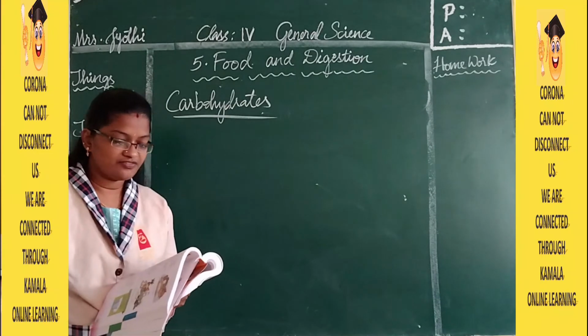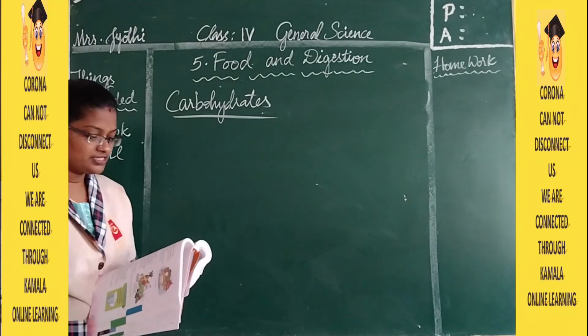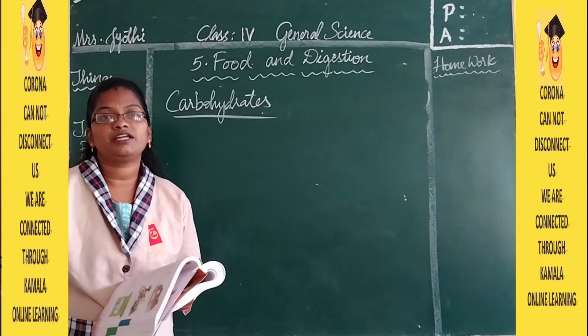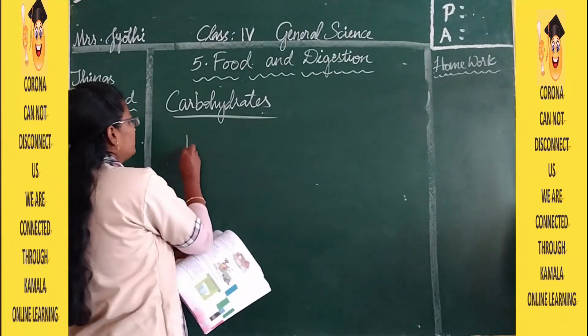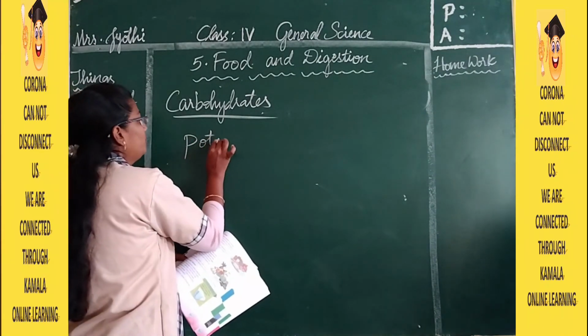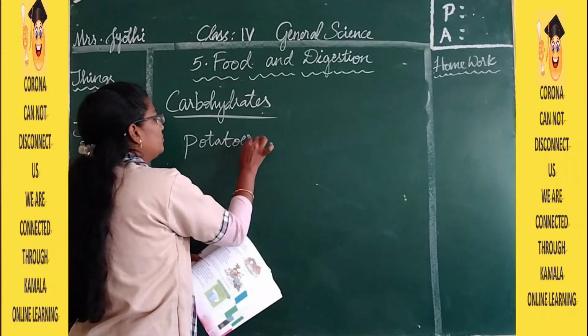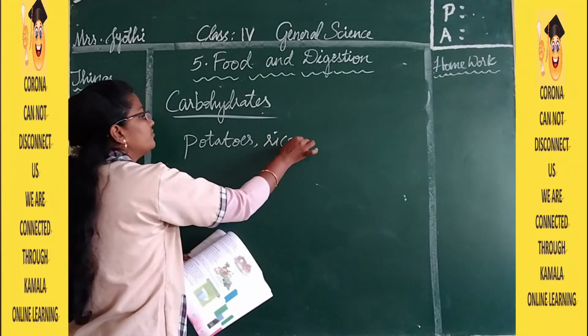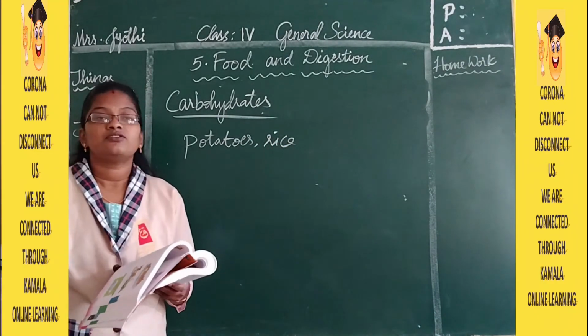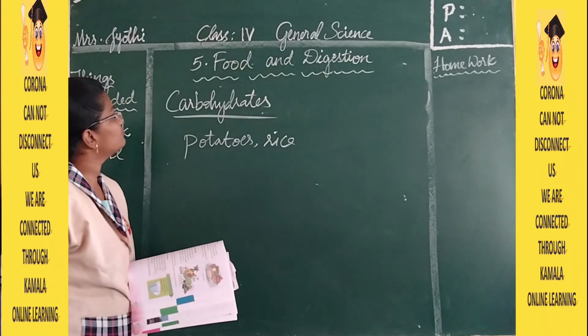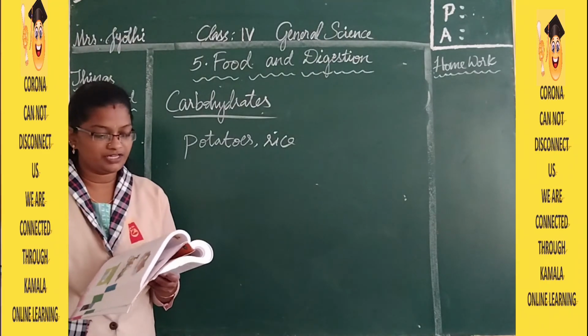Food items like vegetables and cereals also contain carbohydrates. Mostly you have it in potatoes and rice which we eat. In this food we have so much of carbohydrates.